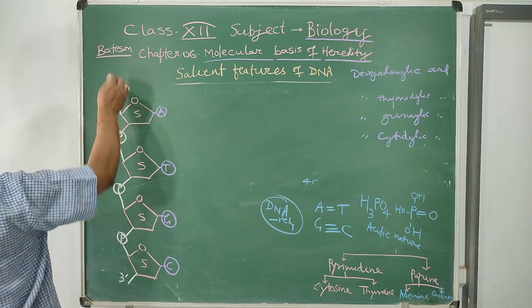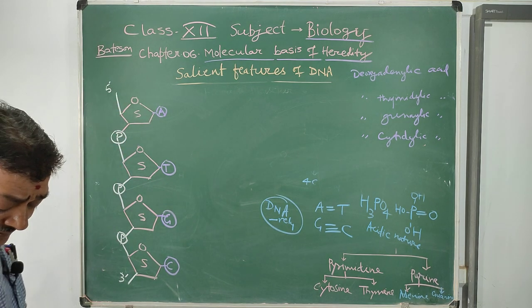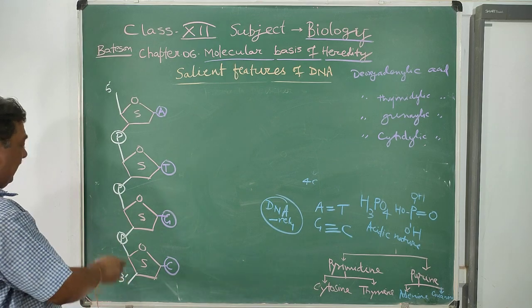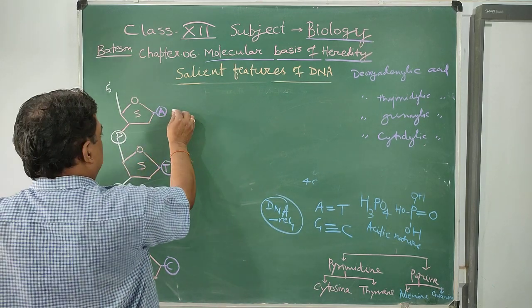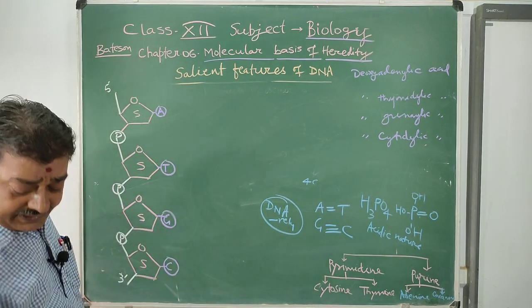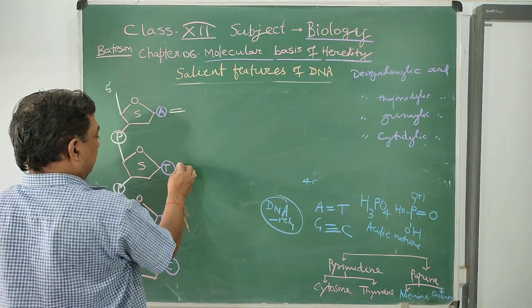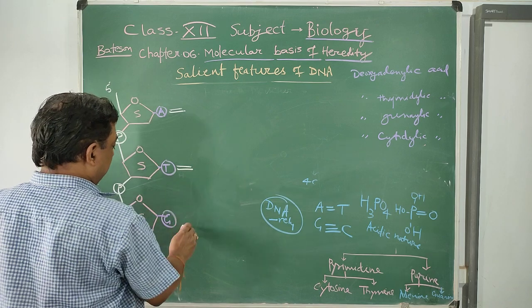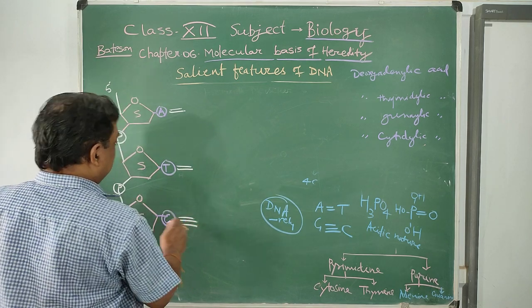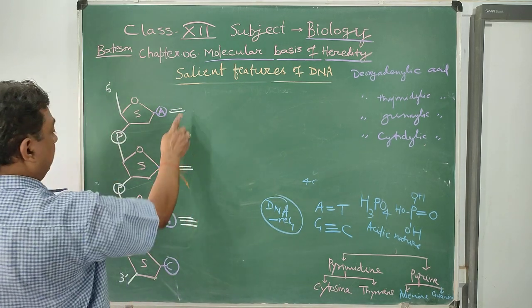That is why there are 2 ends, 5' end and 3' end. Adenine pairs with thymine by 2 hydrogen bonds.